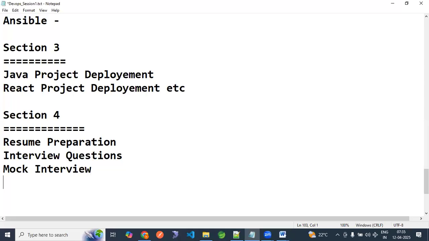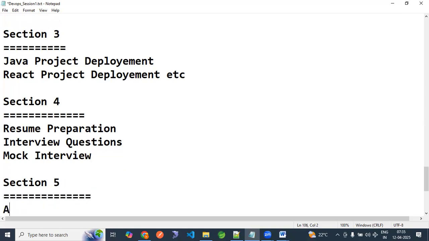They can attend 7 to 8 a.m., but after that they have to go to college. But on Sunday, everyone is free. So on Sunday, we will keep some workshop. Everything we are going to cover, and then section 5 will be AWS, as I mentioned. That will be our complete process.